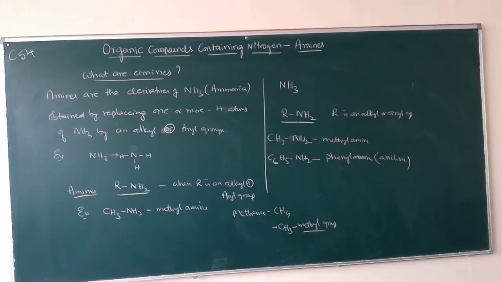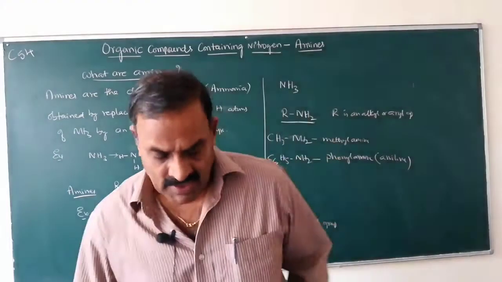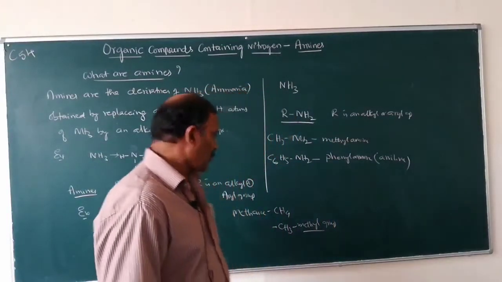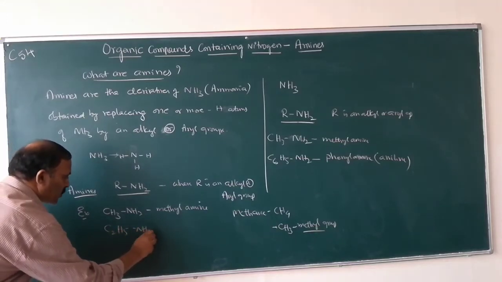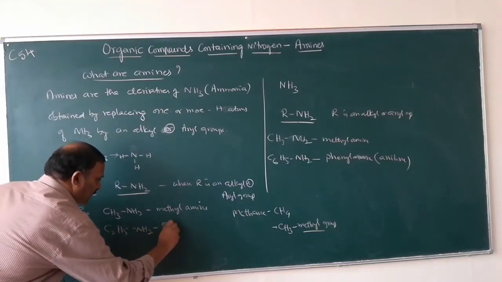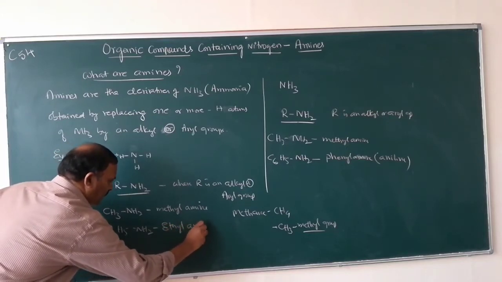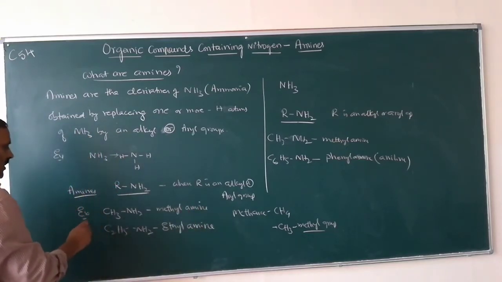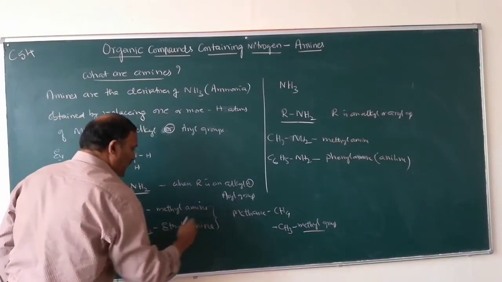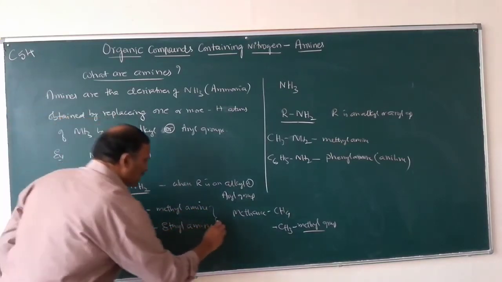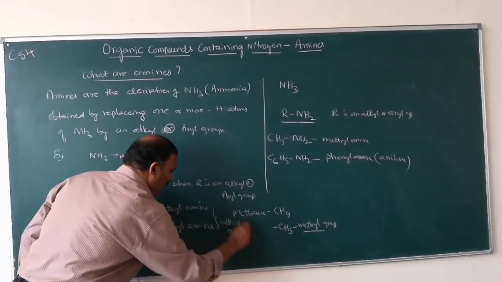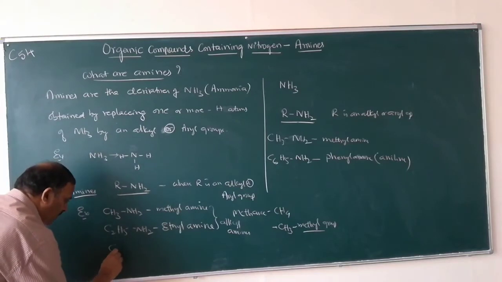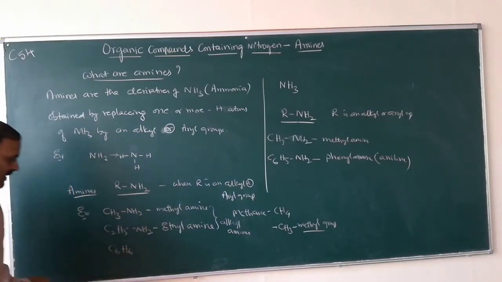Similarly, when ethane loses one hydrogen, we get the ethyl group. So this one is C2H5NH2, ethylamine. Both are alkyl amines. Now benzene, C6H6.